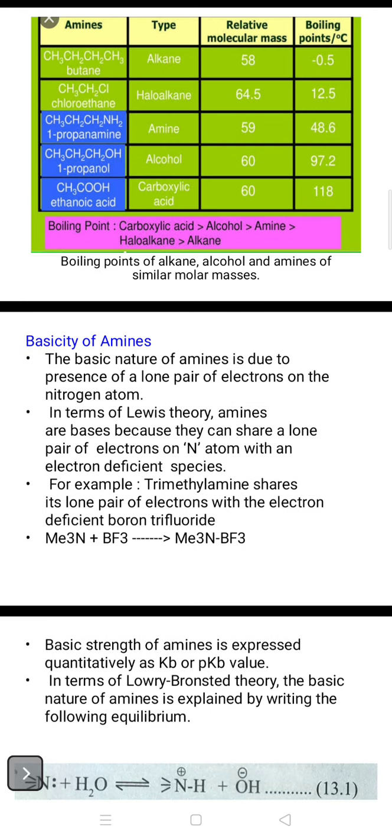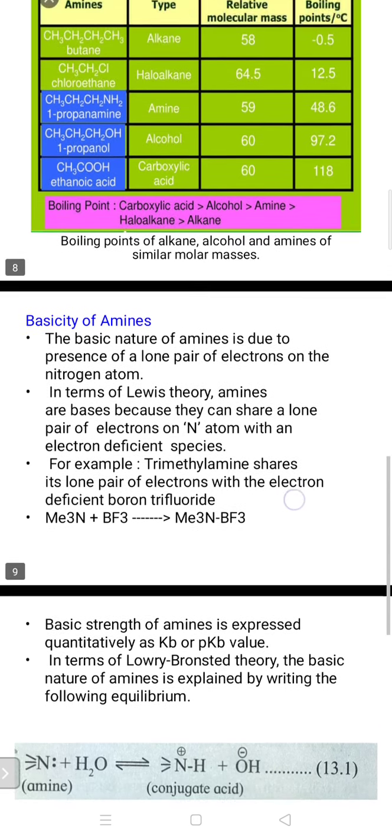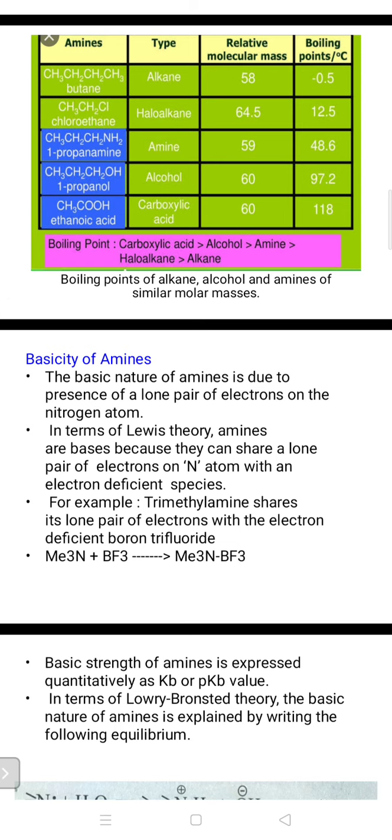Then the basicity of amines. Actually, amines are basic in nature. Why are they basic in nature? Because they contain a nitrogen atom at the central position, in primary amines as well as secondary or tertiary ones. On the apex of the nitrogen atom, there is a lone pair of electrons.